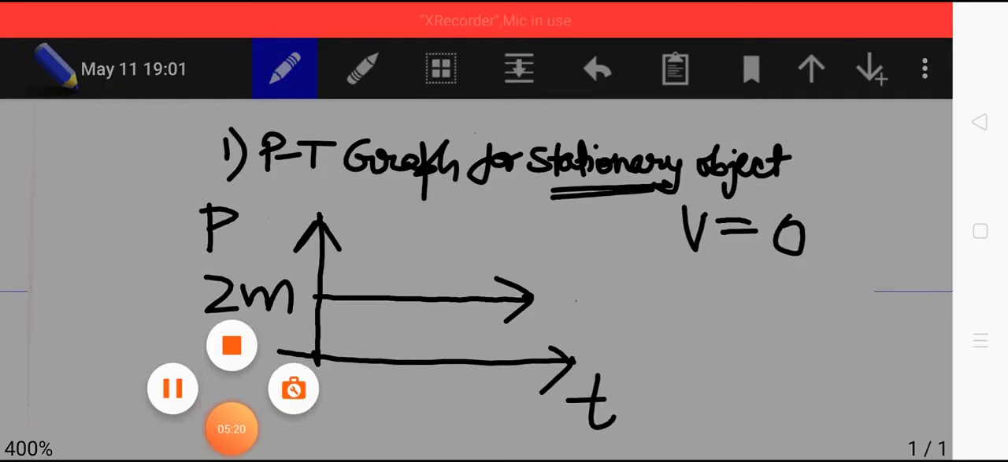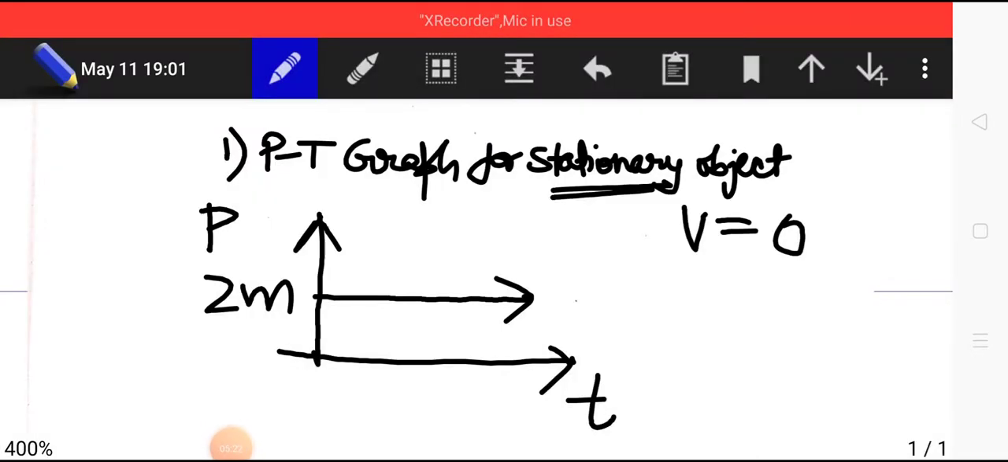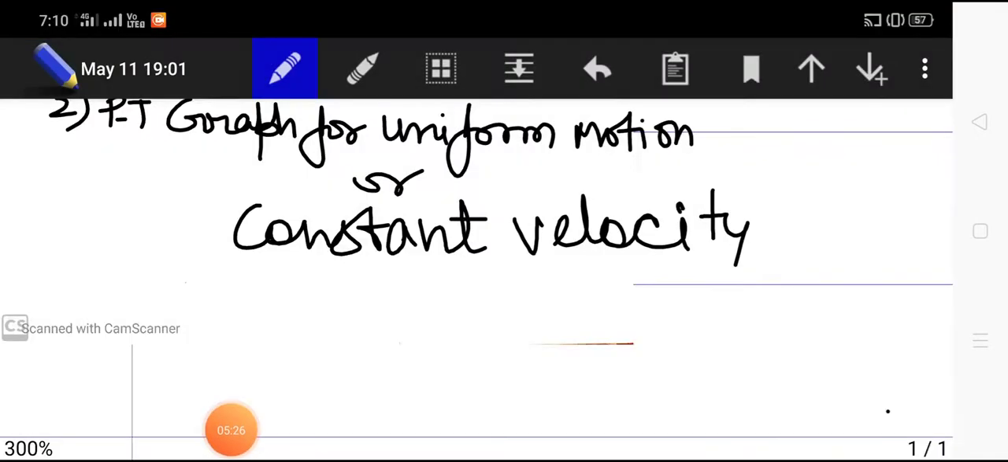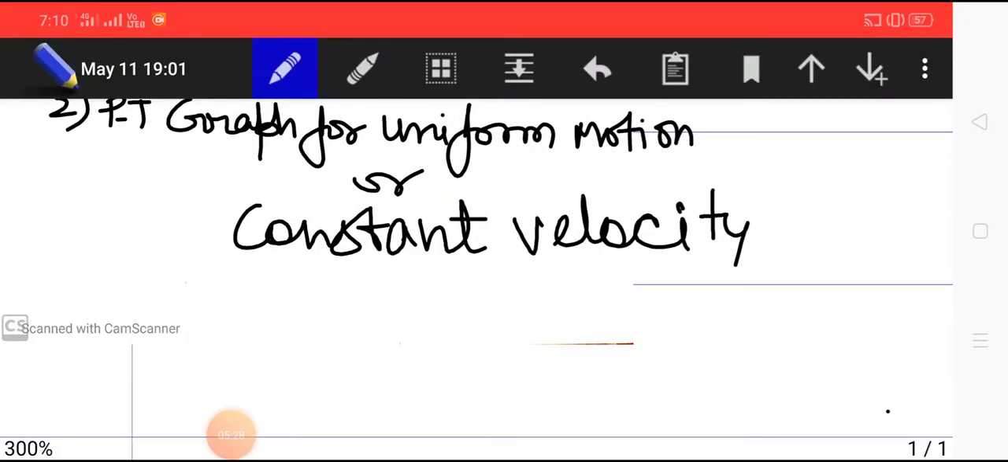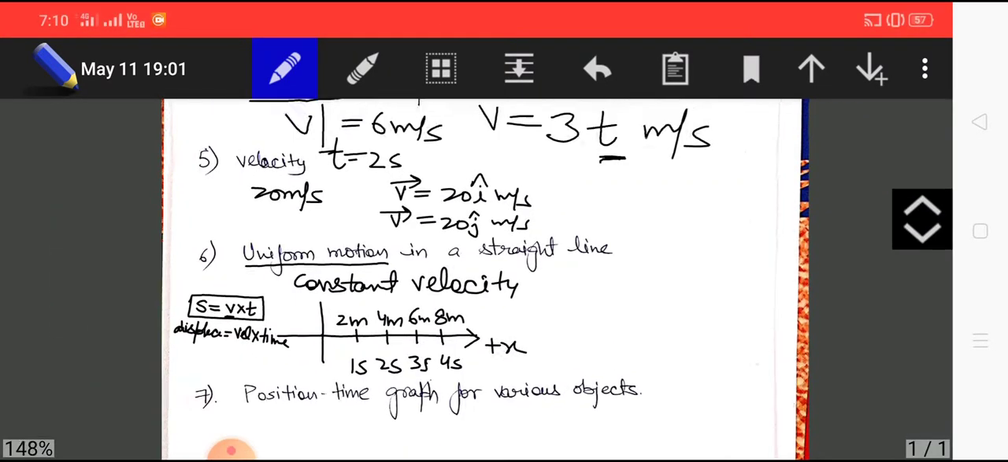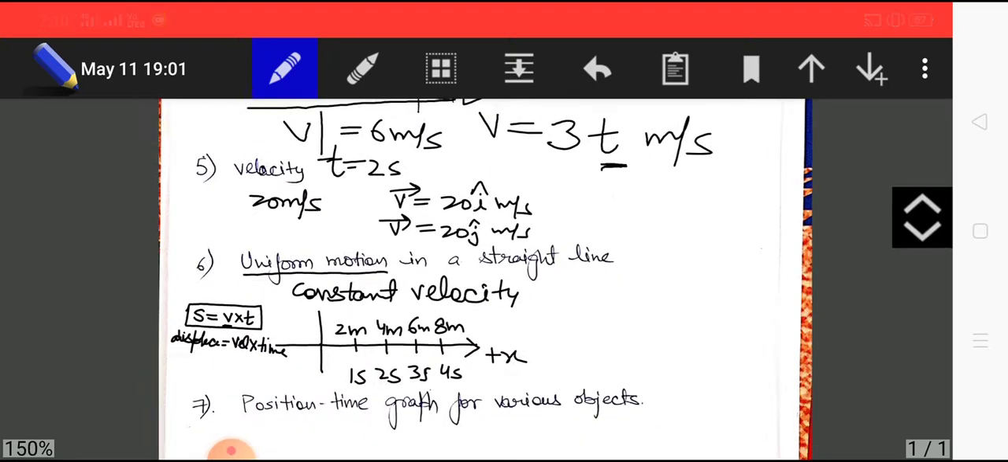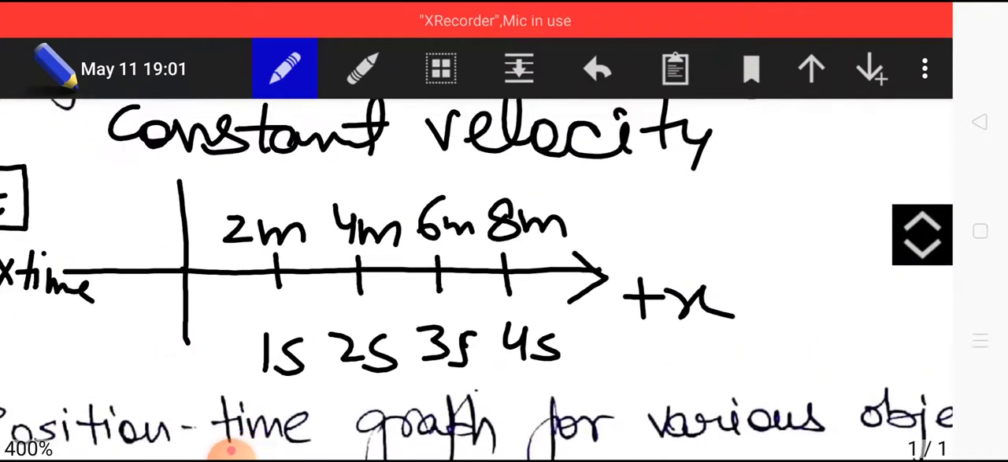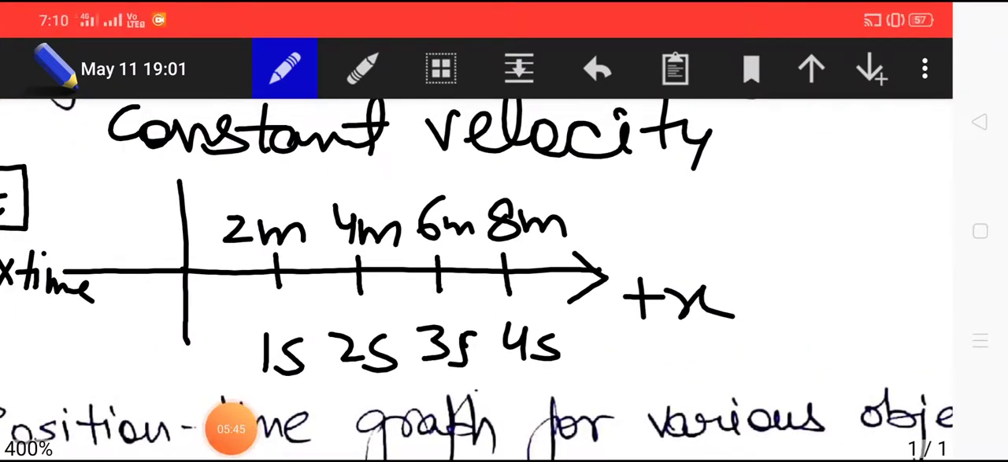Next is the position-time graph of an object with constant velocity, or we can say uniform motion. In a position-time graph for uniform motion, as we can easily observe, the position of the object changes uniformly, as you have seen in this example, where the position of objects keeps on changing at a uniform rate.